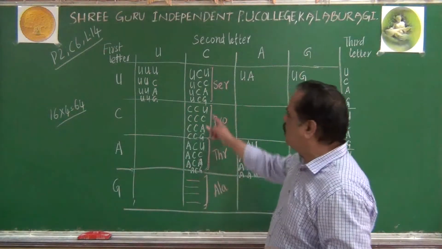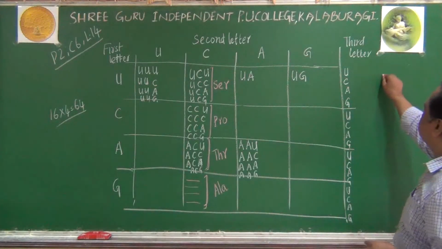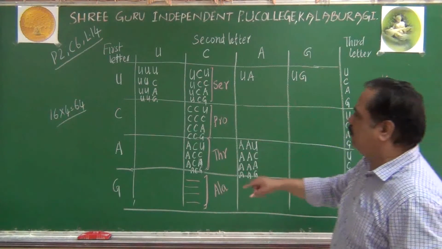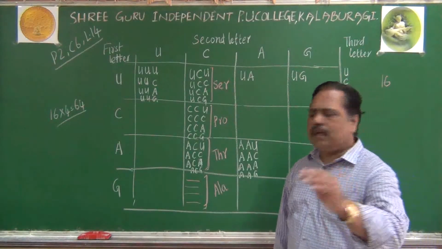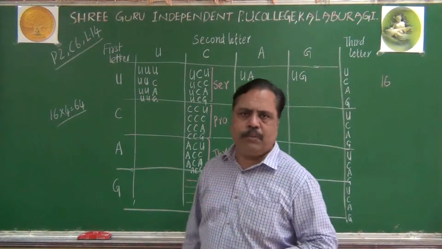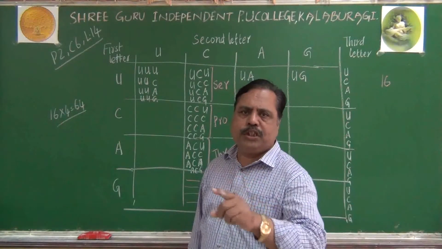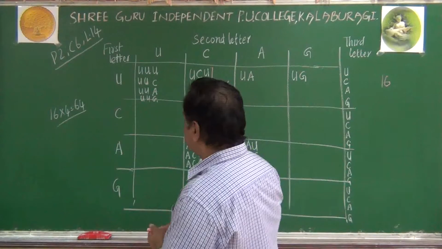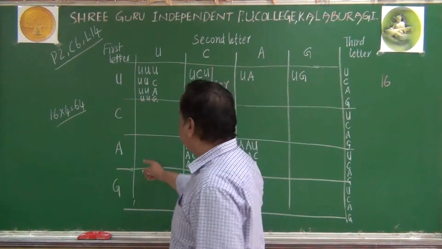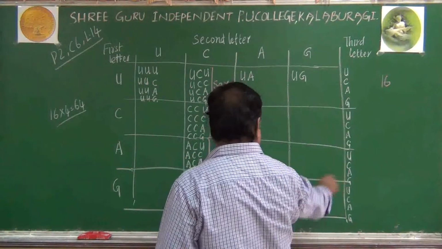Similarly, now I have told you about 16 codons already. Serine, proline, threonine, alanine we know. Already we know AUG. You may be remembering, AUG is nothing but the initiator codon. In which column does it come? A is the first letter, U is this one, G is in the last.